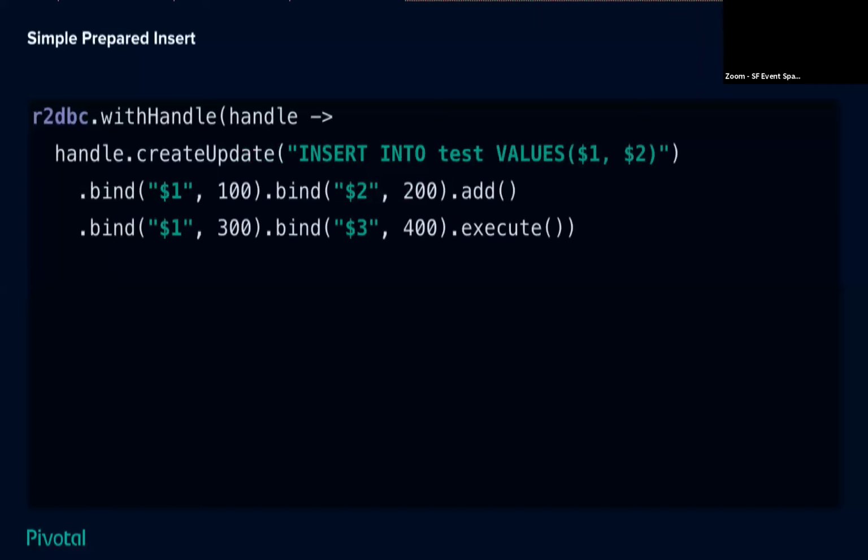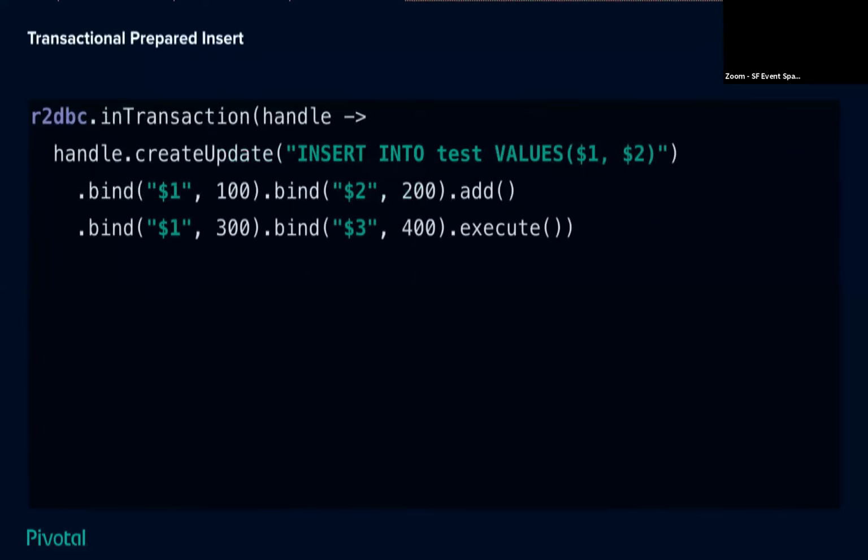The binding, again, with handle, we create this update. We do bind, add. This one doesn't look particularly better. It's the same simple kind of thing. But then we take a look at that transaction, right? We remember all the try, catch, finally, try, catch, all that extra code. What if it could be as simple as this? Basically exactly the same code we saw before, but we're just going to move all that transactionality around this particular closure. This method even has an override before the closure there that starts handle arrow, where you can set transaction isolation if you want it to always be serializable or read committed or something like that.